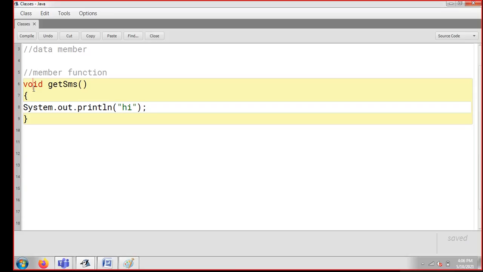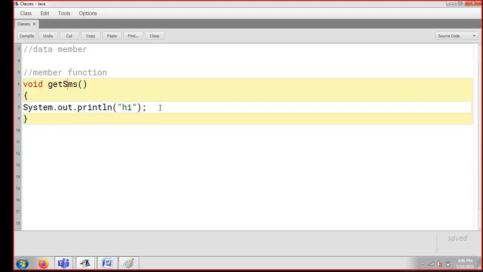You can see my function is not returning anything, and that is the reason I'm writing void here. This is the name of my function, getSMS, where S is capital in SMS. This is the recommendation, we always write like this. But if you make S small, you will not get any error. Some things we just need to keep as habits. Everything is not related to error or no error, but we need to keep a few recommended standards in our habits so that you will be a good programmer.